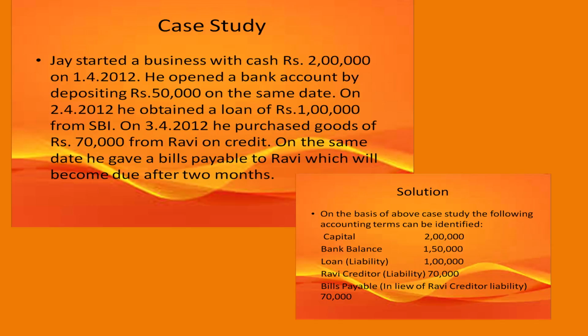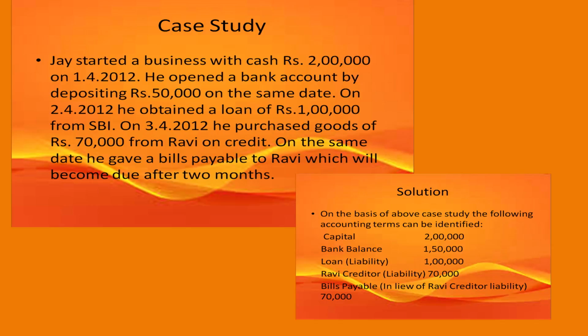Next, he purchased goods for rupees 70,000 from Ravi. So, purchases will increase to 70,000, and these purchases have been made on credit. So, the business owes 70,000 to Ravi, who becomes our creditor.